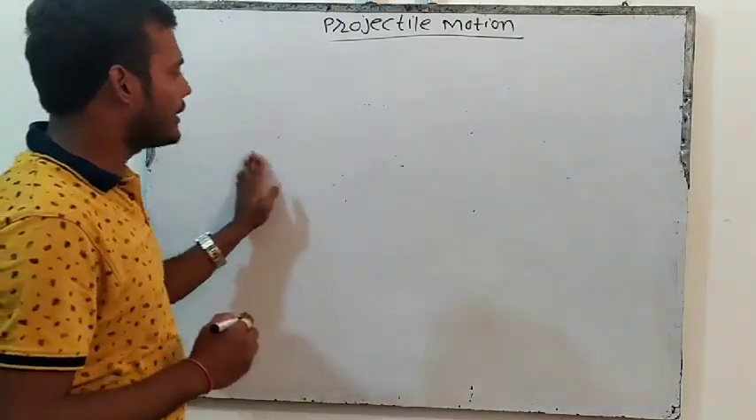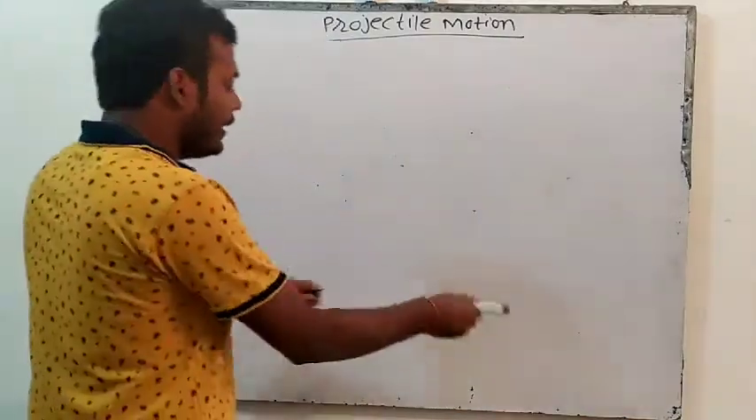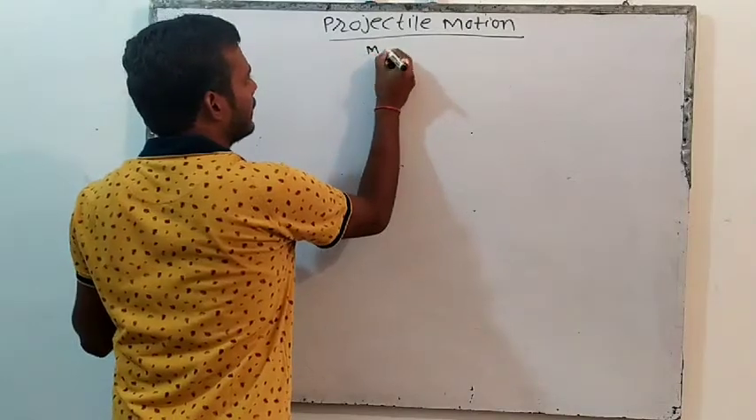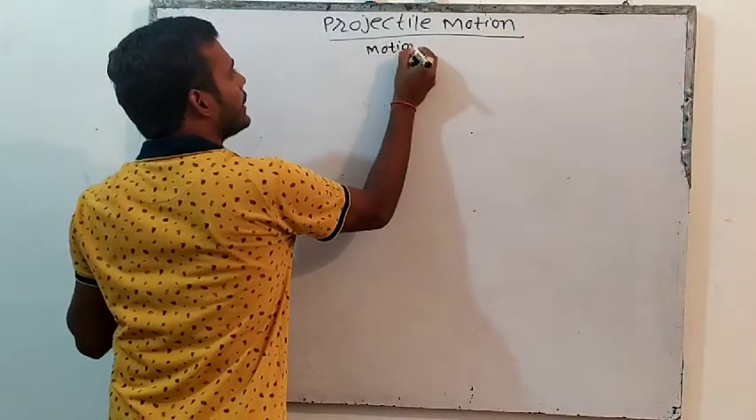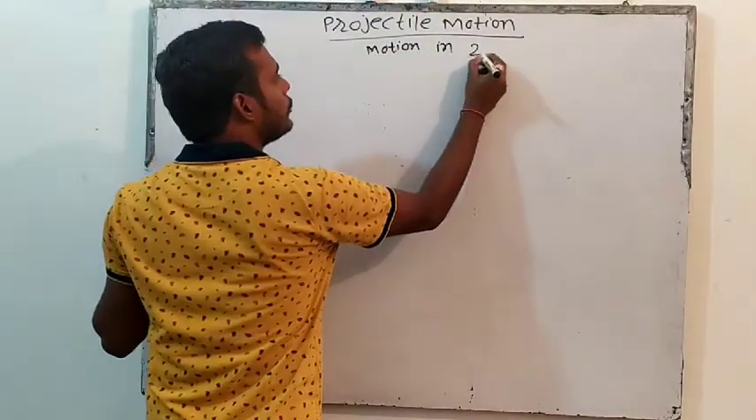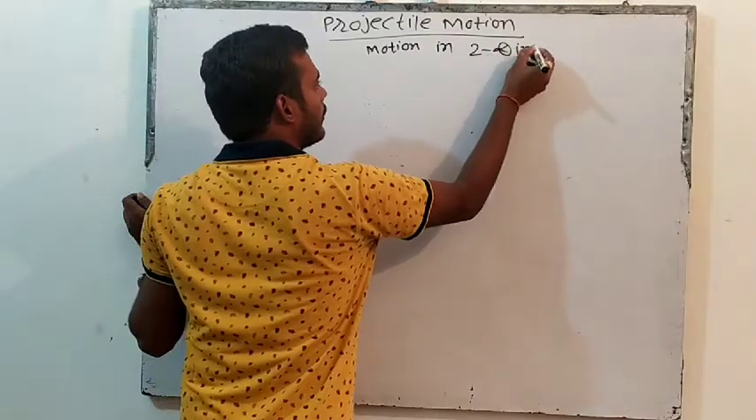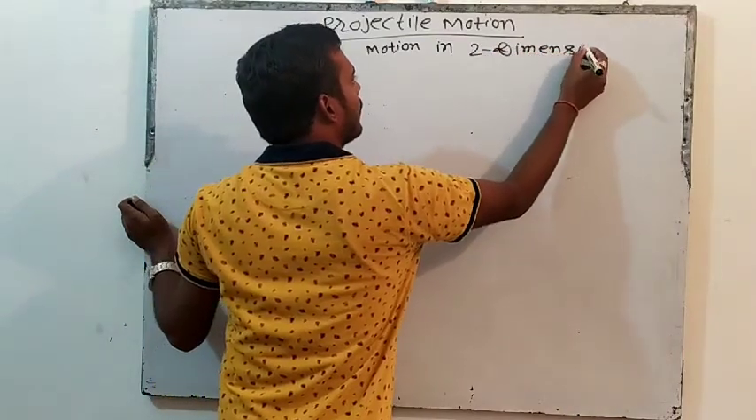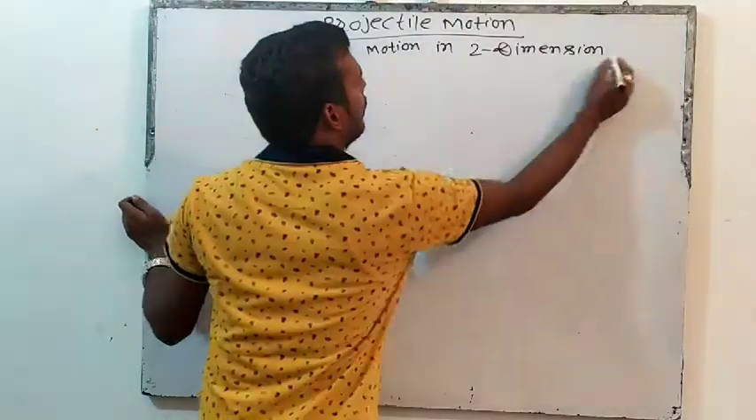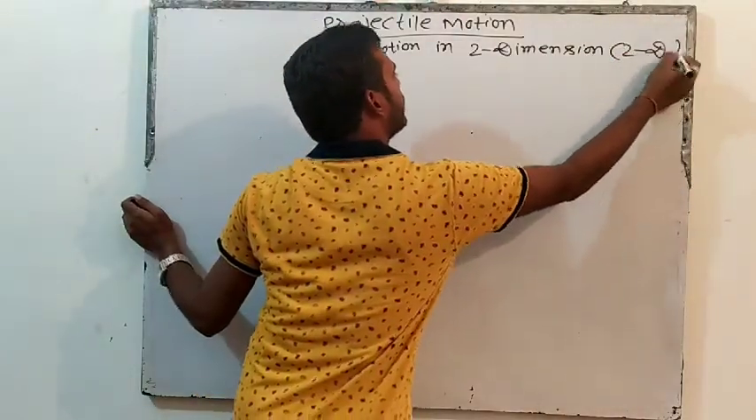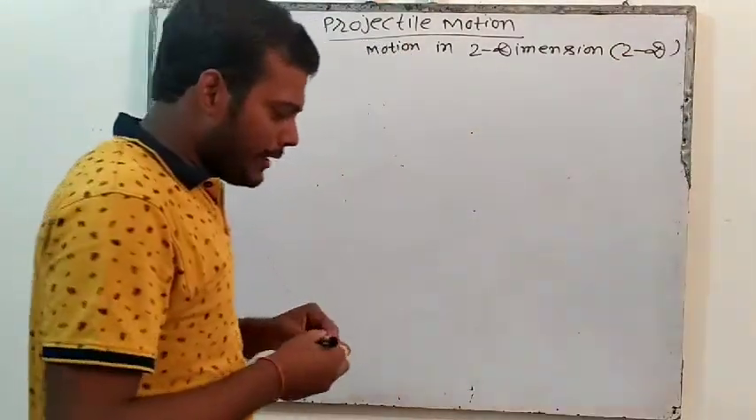Now first understand what is projectile motion. Actually, this is motion in two dimensions. This is also known as 2D. What does it mean by dimension?